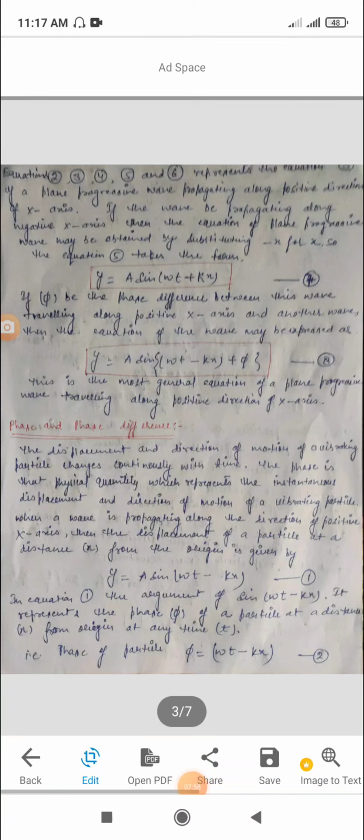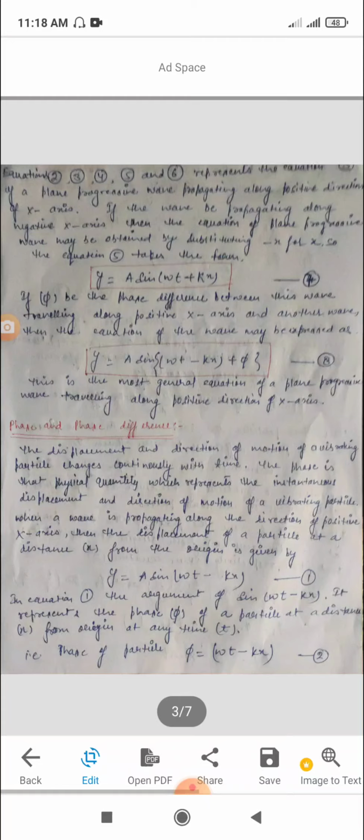Another topic is phase and phase difference. The displacement and direction of motion of a vibrating particle change continuously with time. The phase is that physical quantity which represents the instantaneous displacement and direction of motion of a vibrating particle.